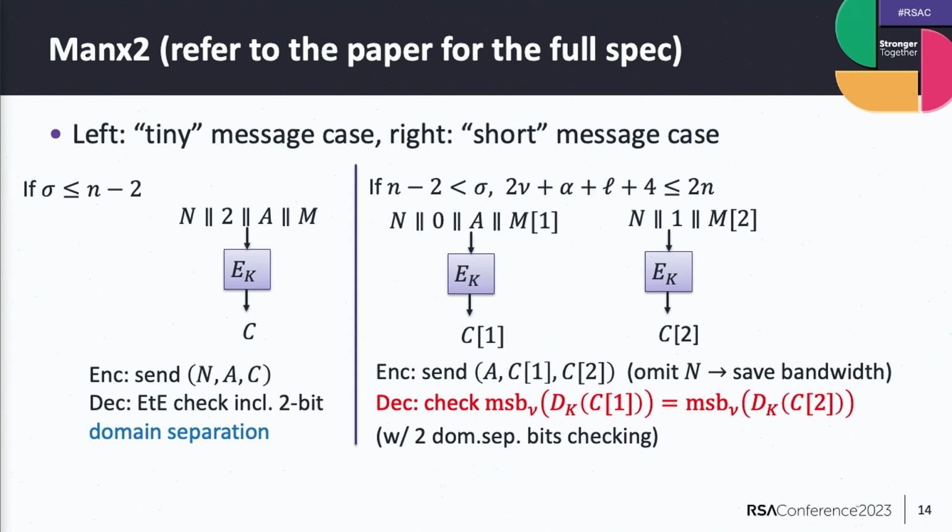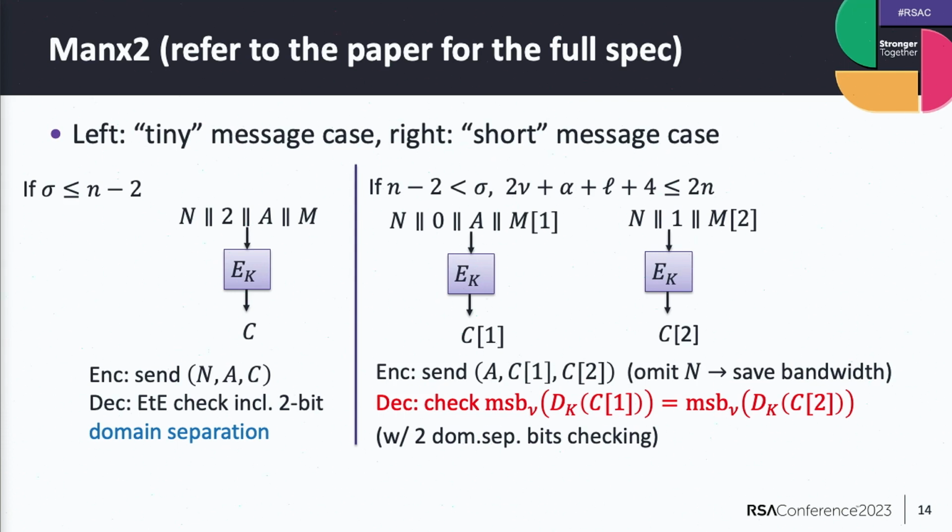The message is really short, so that the full encode-then-cipher can be used. Otherwise, we switch to the right-hand mode. In this case, you see mostly the two parallel encode-then-cipher schemes, but the message is divided in two parts, M1 and M2, and the nonce is given to both inputs. But associated data is just input into the left-hand side block cipher call.